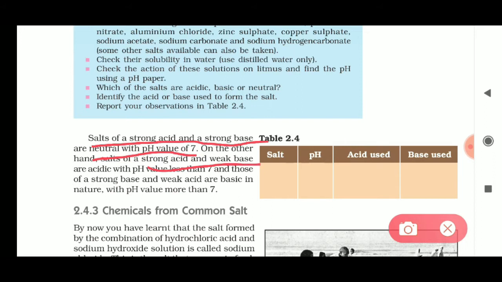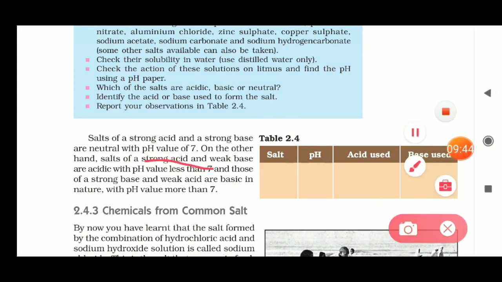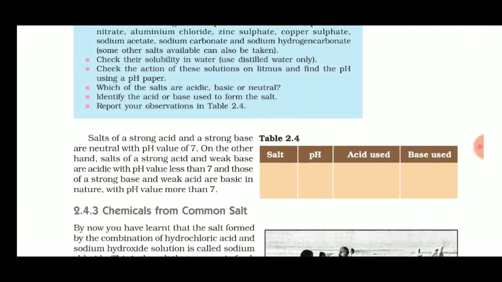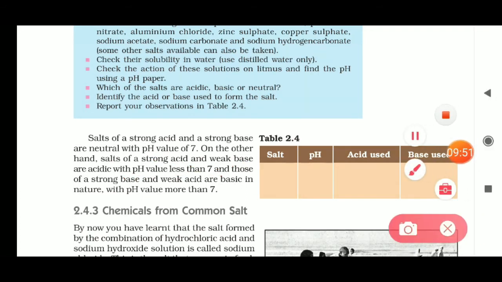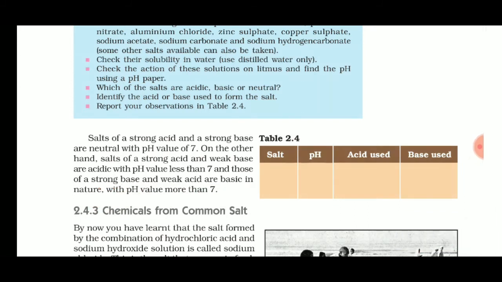Strong acid and weak base gives a pH less than 7. And the last thing is that salt of strong base and weak acid is basic in nature, with pH more than 7. So you have to learn all three by heart: which salt has pH value 7, which salt has pH value less than 7, and which salt has pH value more than 7.